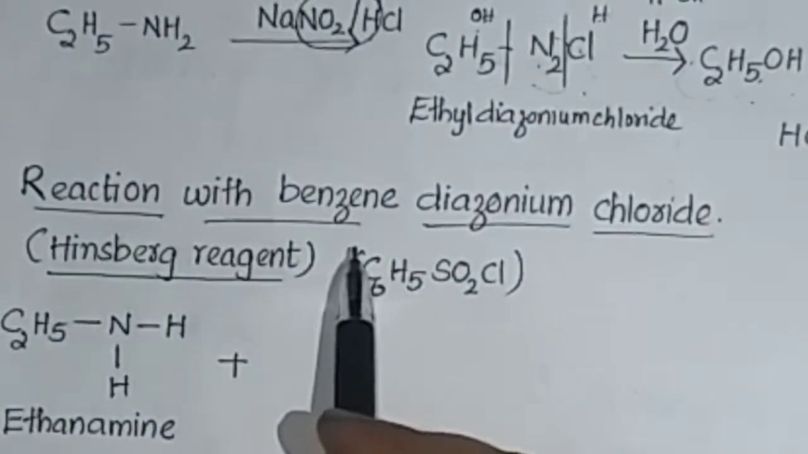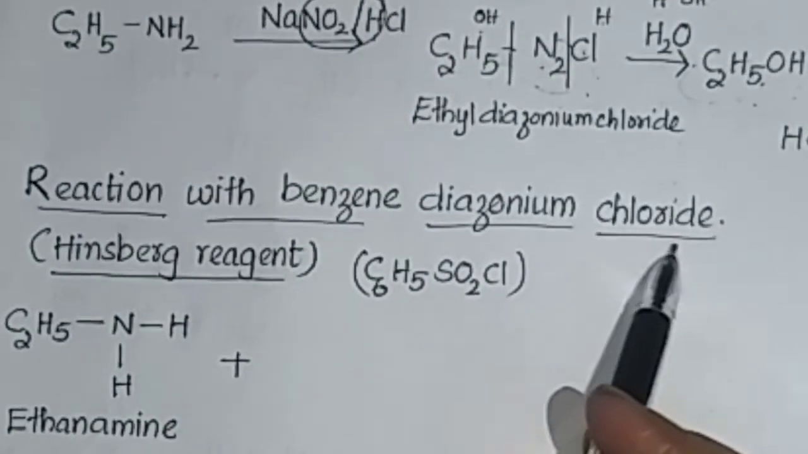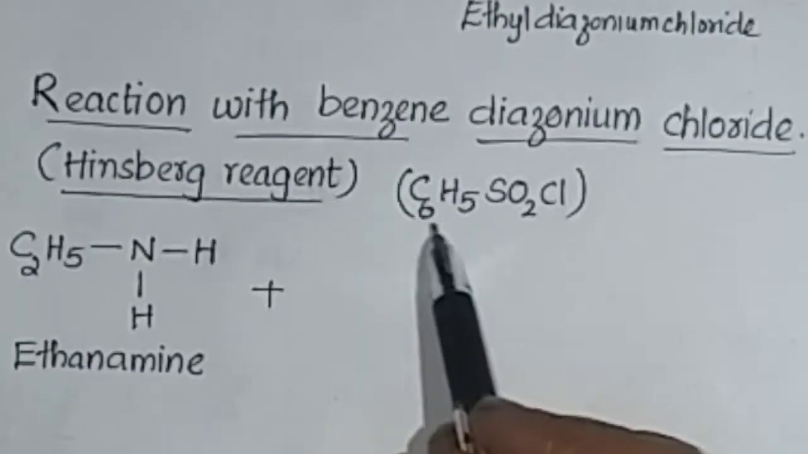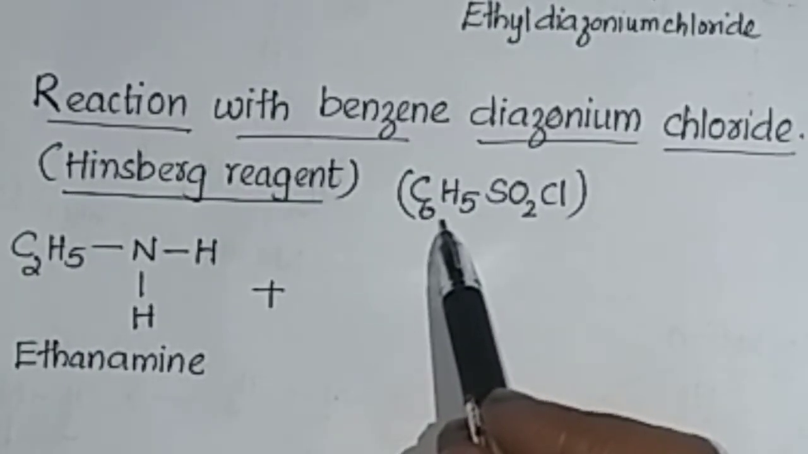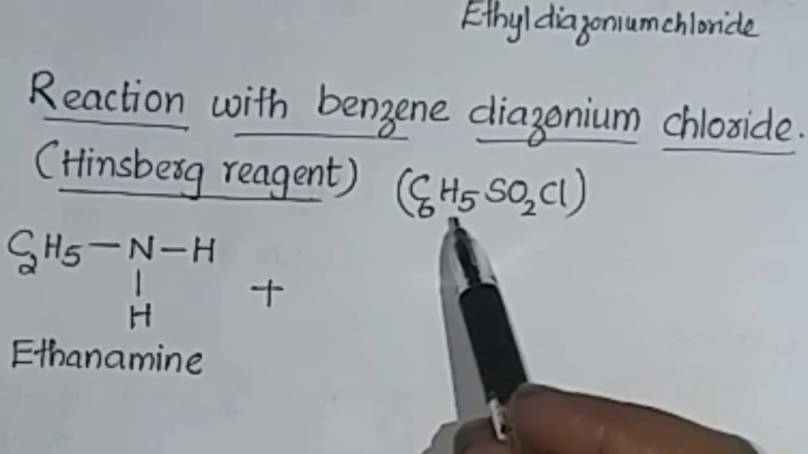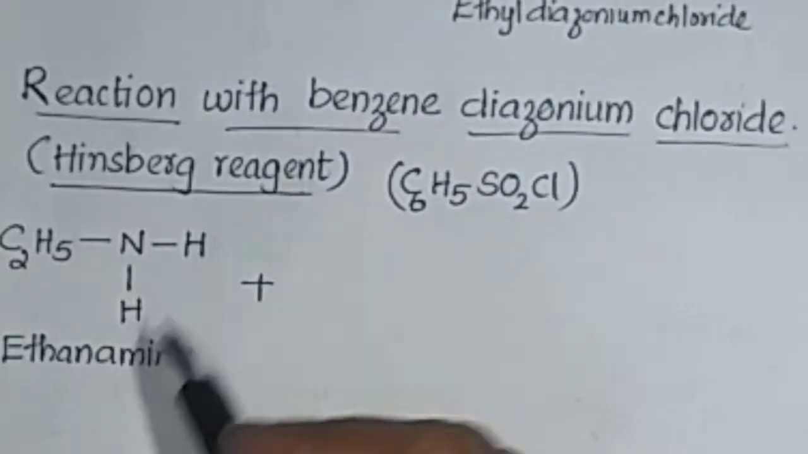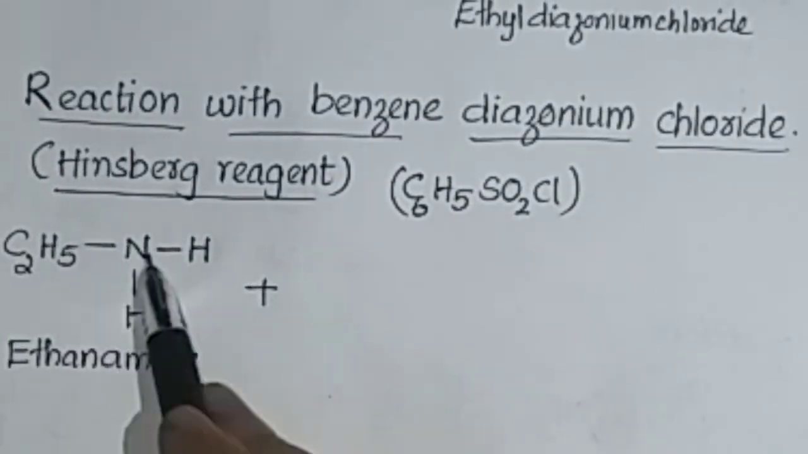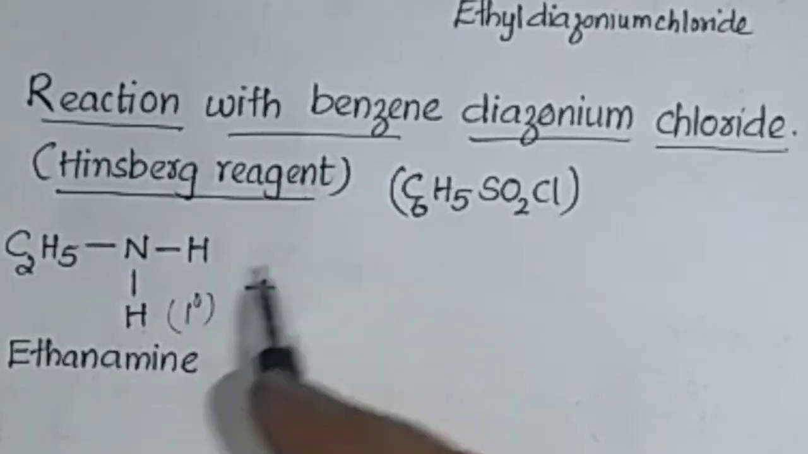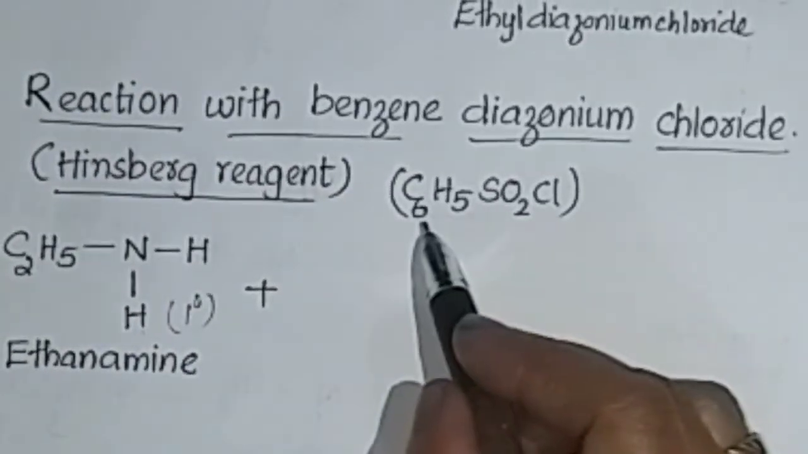Next, reaction of amines with the Hinsberg reagent. Hinsberg reagent has the chemical formula C6H5SO2Cl. Then amines react with the Hinsberg reagent. This is ethanamine, C2H5NH2, a primary amine. Ethanamine reacts with the Hinsberg reagent, C6H5SO2Cl.